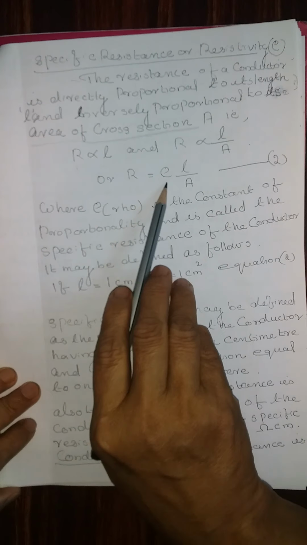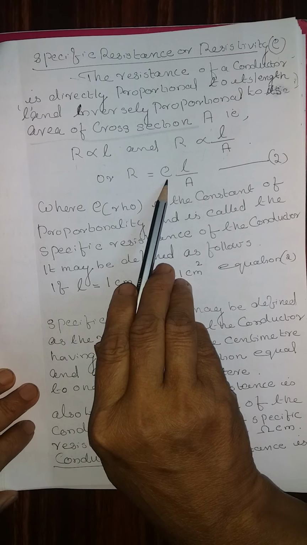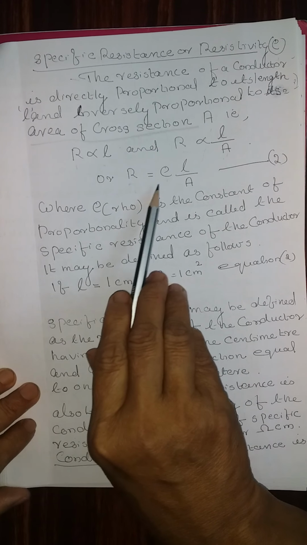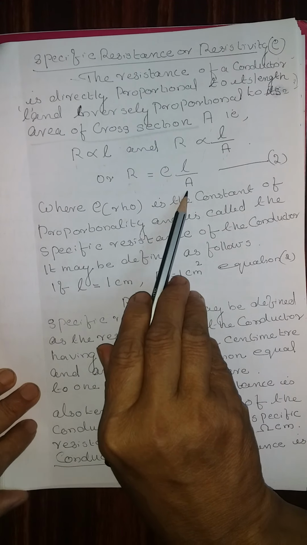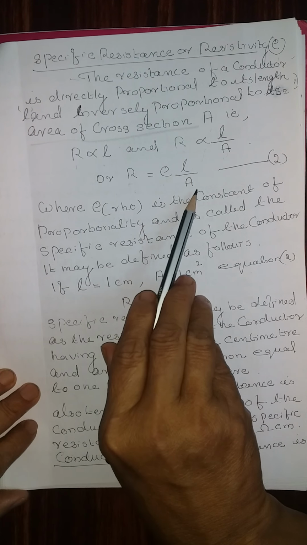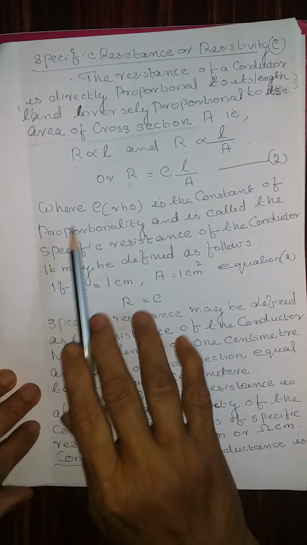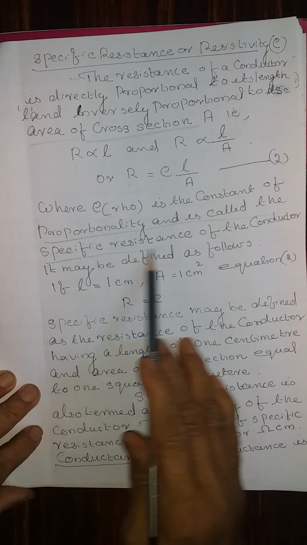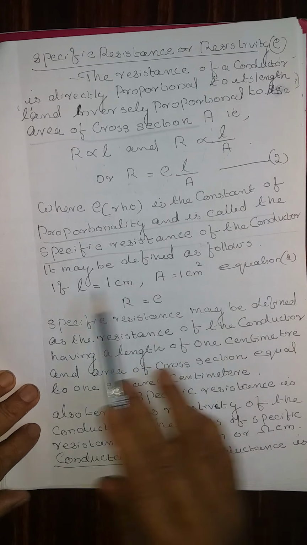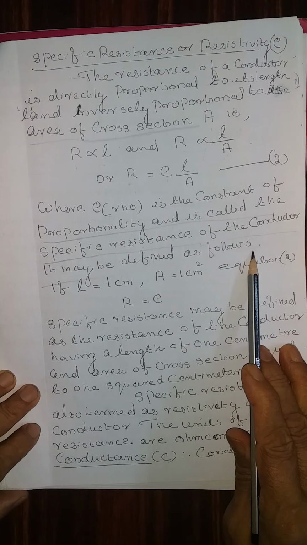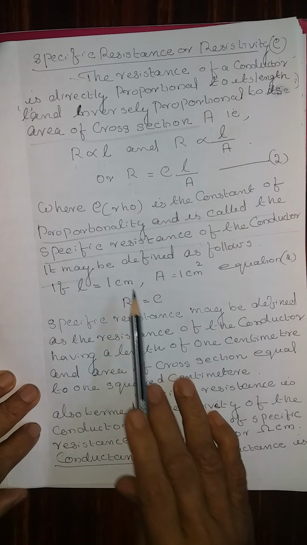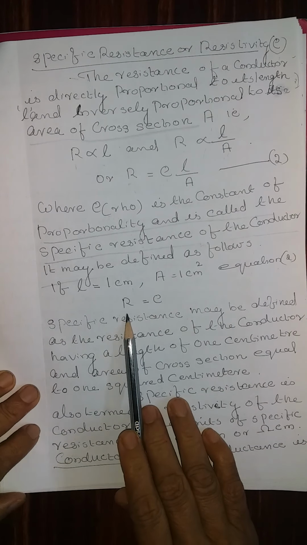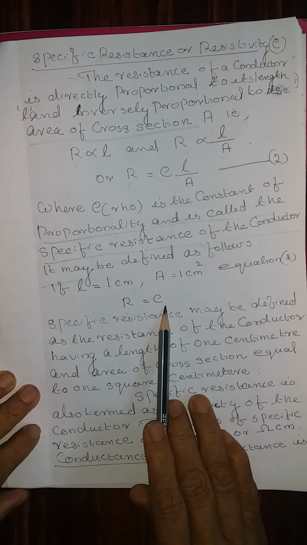This is replaced by a constant called rho. Now the equation can be written as resistance is equal to rho into L by A, where L represents the length and A represents the area of cross section. Here rho is a constant of proportionality and is called the specific resistance of the conductor. It may be defined as follows. If L is equal to 1 centimeter and A is equal to 1 centimeter square, equation 2 can be written as R is equal to rho.